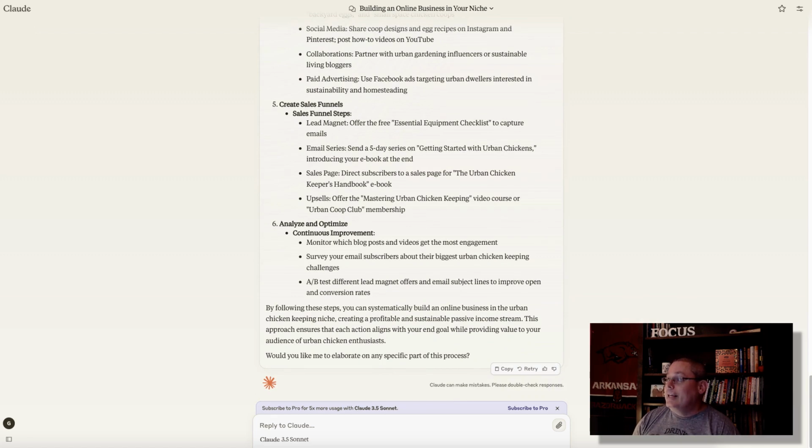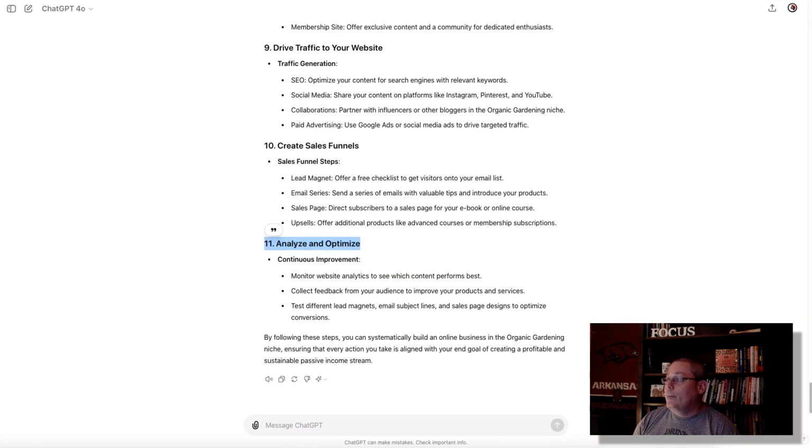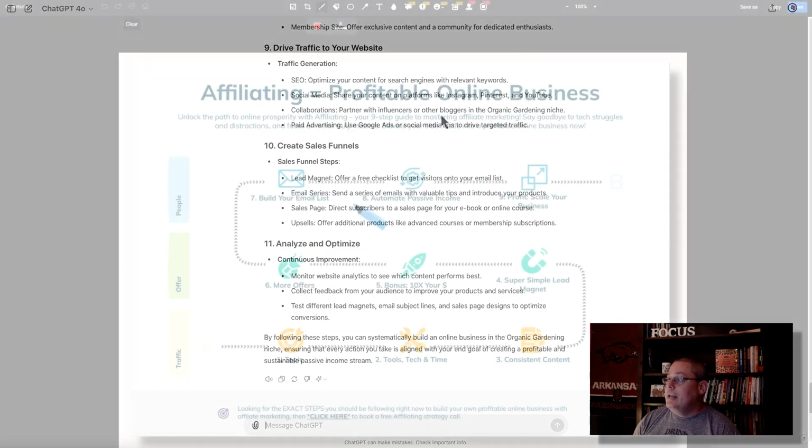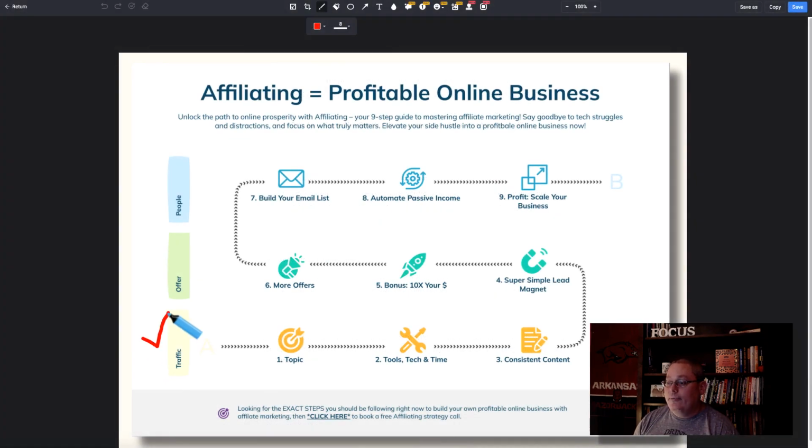You can see how you are really diving into this by utilizing these prompts with these different models, getting different ideas from Claude, from Gemini, as well as ChatGPT. Also understanding that we are solidifying traffic, because once we pick that topic, we understand that we need things like ConvertKit and email autoresponders, as well as understanding that we're going to be eventually building our own sales pages and then setting up our own products and selling ebooks and courses. We're going to need all the tools and the technology and the time to do all that, but we're also going to need to be able to keep creating consistent content.